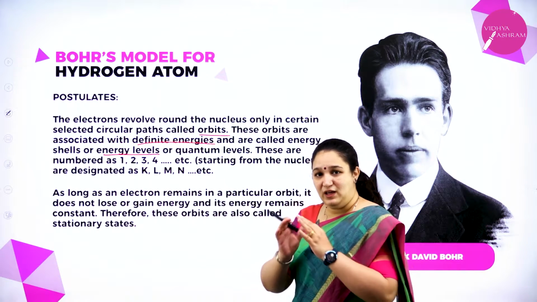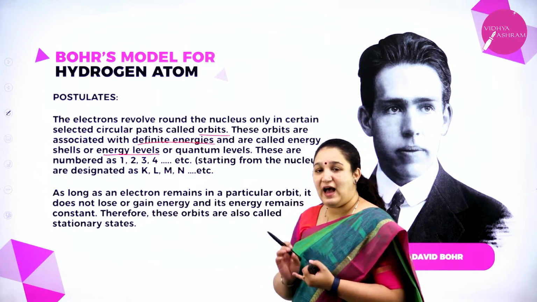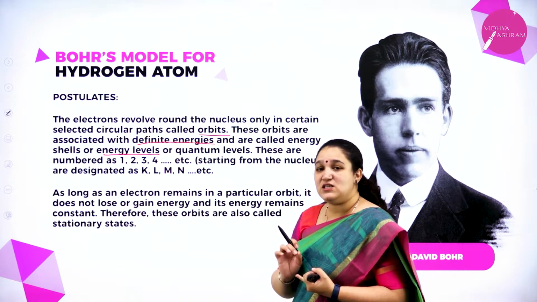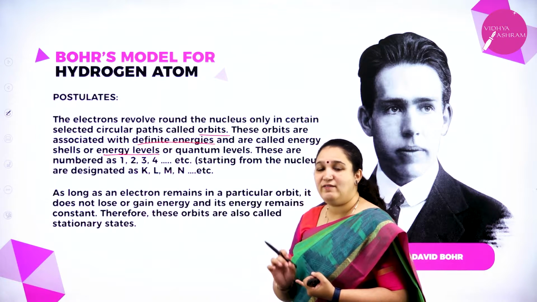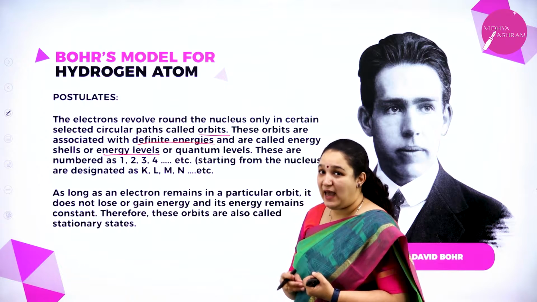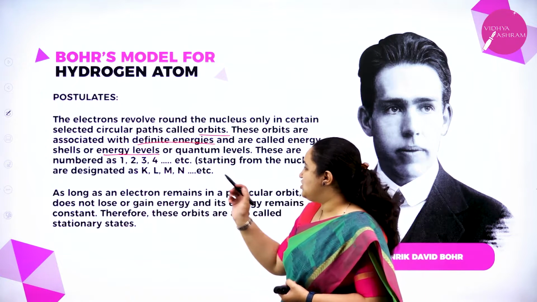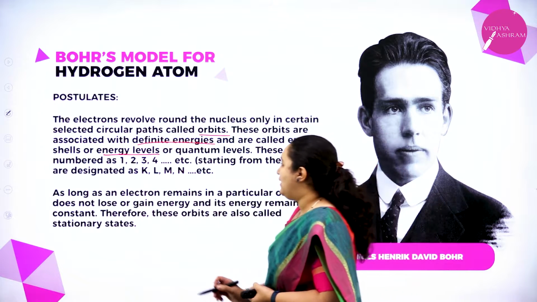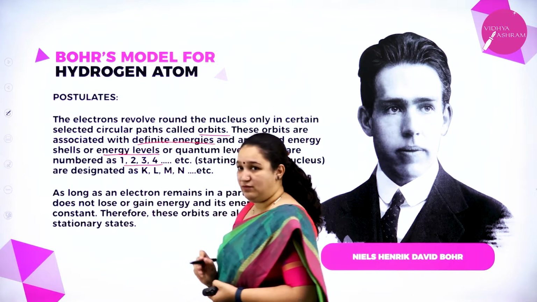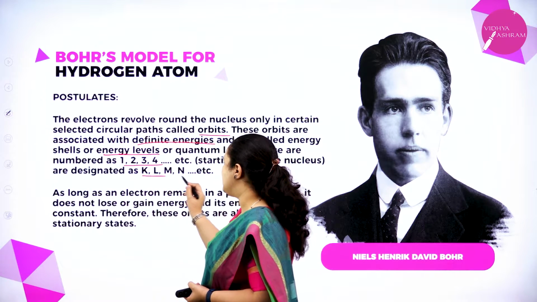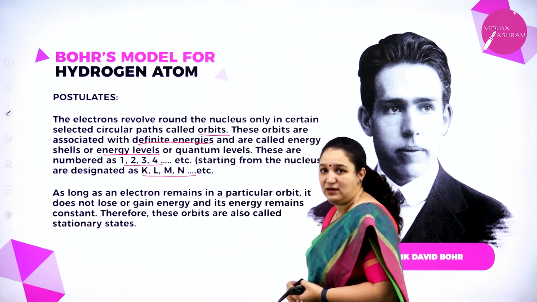Every circular orbit has a certain energy, and hence they are also called energy level, energy shell or quantum levels. These were numbered as 1, 2, 3, 4 or designated by the letters K, L, M, N.